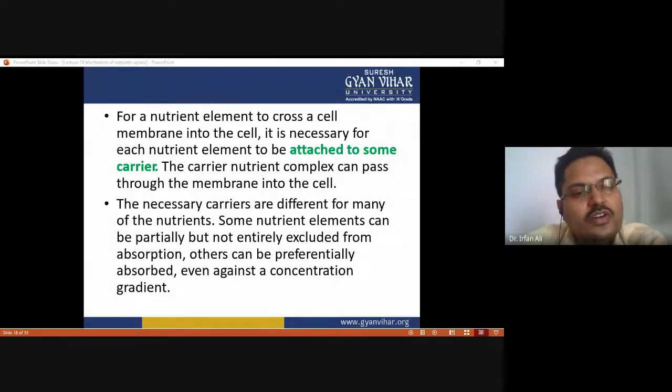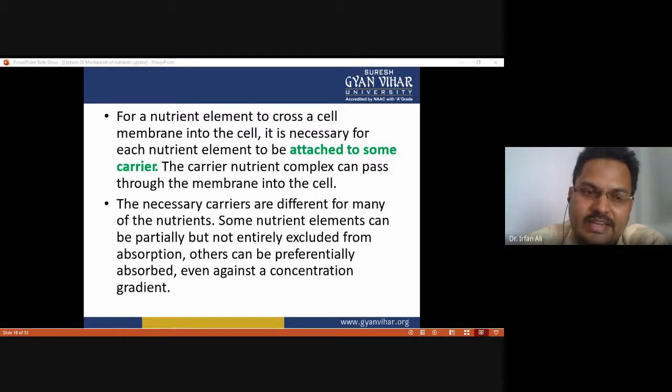So the necessary carriers are different for many of the nutrients. Some nutrient elements can be partially but not entirely excluded from absorption, and others can be preferentially absorbed even against a concentration gradient. If there is transport against the concentration gradient, then definitely it requires expenditure of energy, which we will discuss in a later slide.